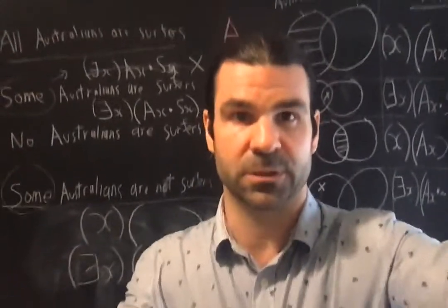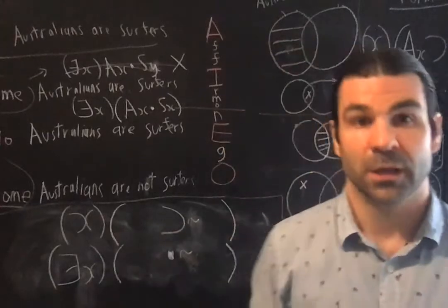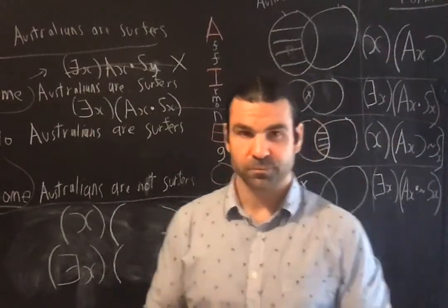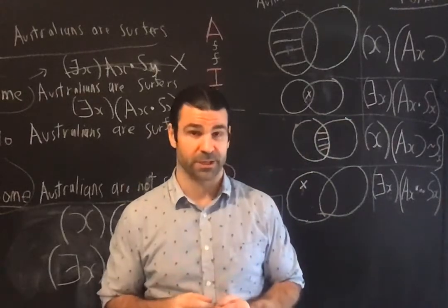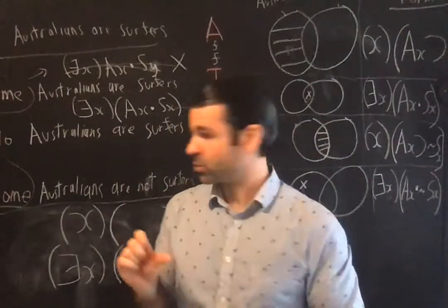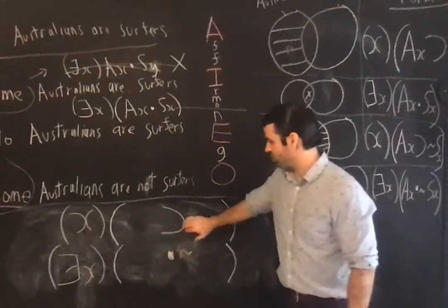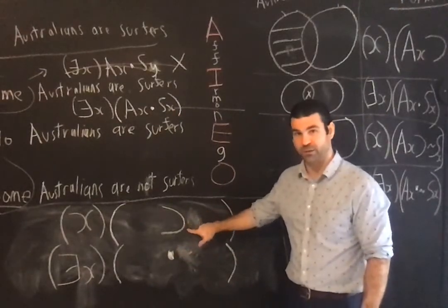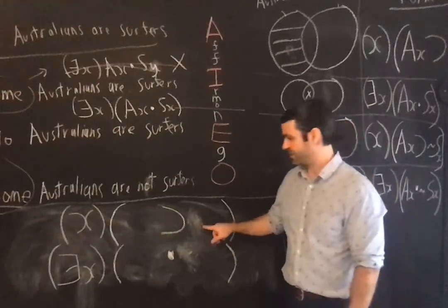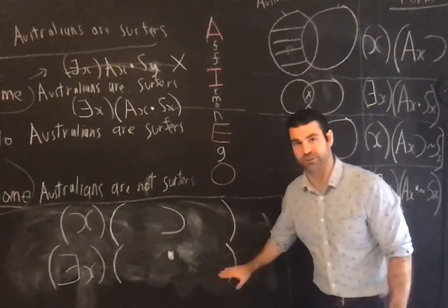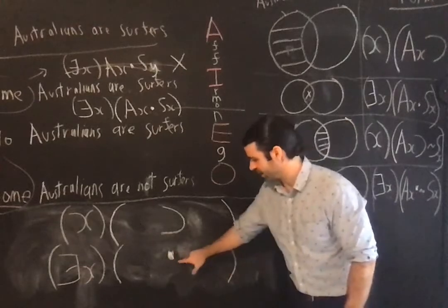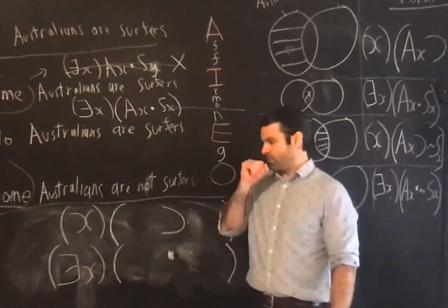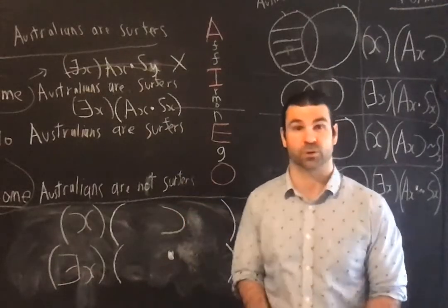All Australians are surfers, the universal inclusion. But in both of these, we're going to be using the universal quantifier. The thing we're going to try and understand is why it is that the universal quantifier is going to go with the hook, right? This is going to be the form of the A, and with the negation it is going to be the form of the E. These ones are the existential, that was I, the negation here, that was O. Why must the universal go with the hook?